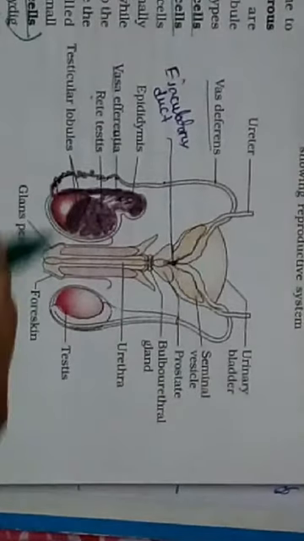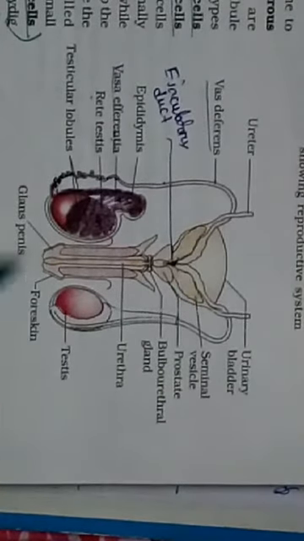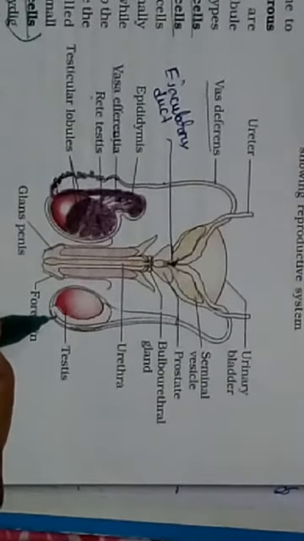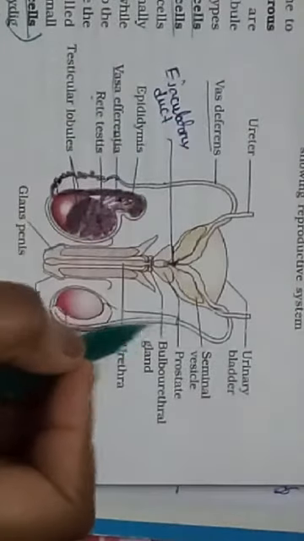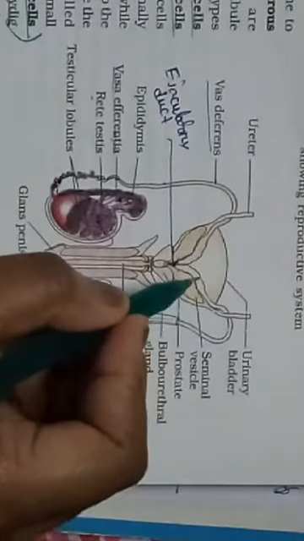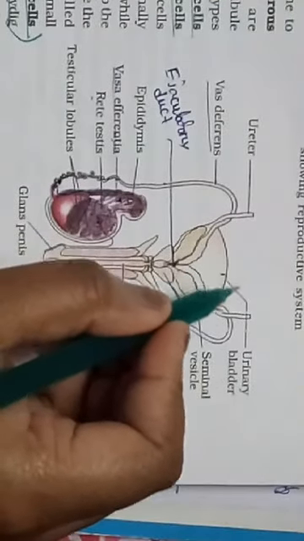Okay, so from both of the testes the vas deferens or deferent duct will arise, which will loop over the urinary bladder. Look, it is the urinary bladder.